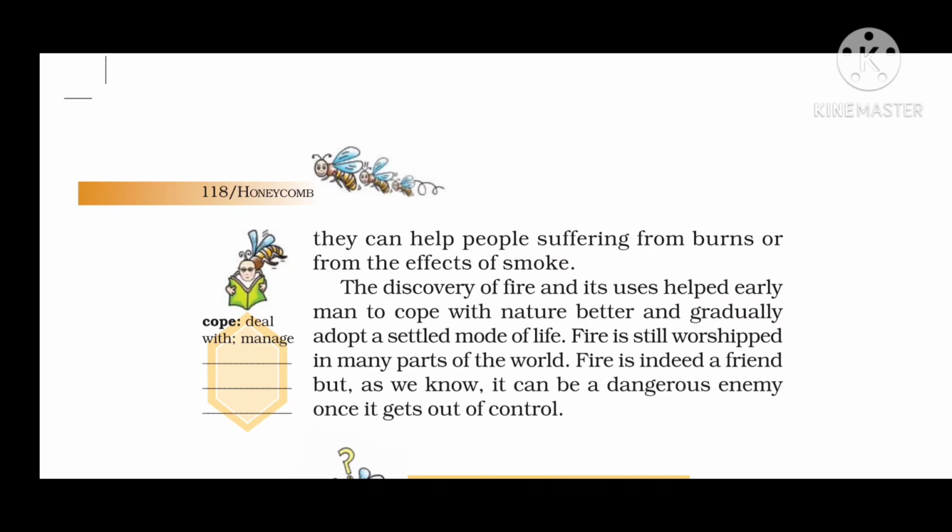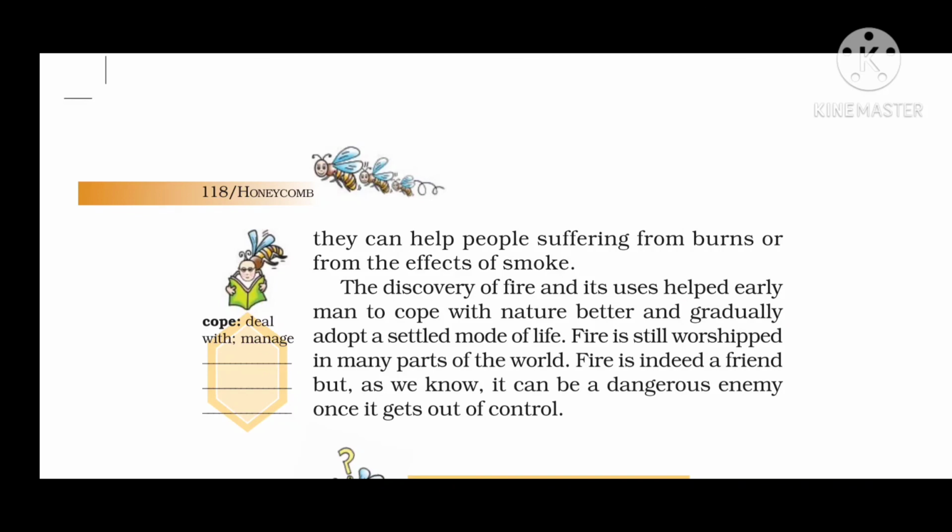The discovery of fire and its uses helped early man to cope with nature better and gradually adopt a settled mode of life. Fire was the one reason that early man learned how to settle down at one place. He learned to cook raw meat.